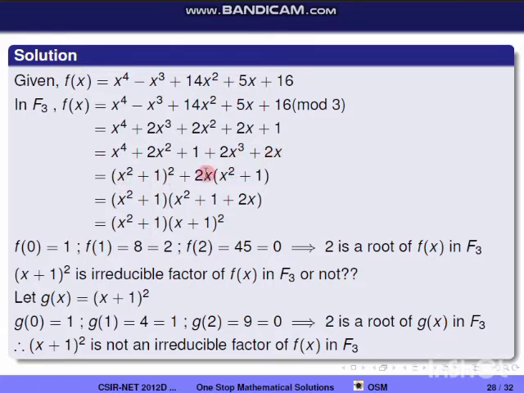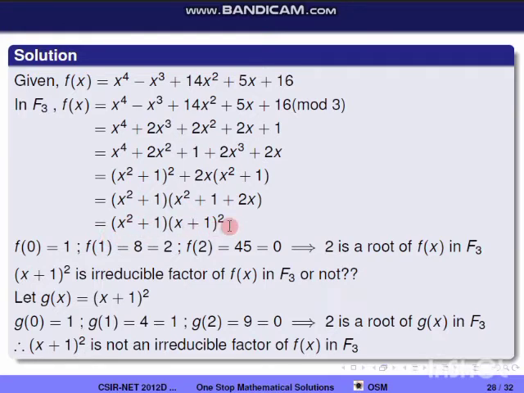and in the last two terms I am taking 2x common. So we'll get plus 2x into (x square plus 1). From both the terms I am taking x square plus 1 common. So this is equal to (x square plus 1) into (x square plus 1 plus 2x). This is the expansion of (x plus 1) whole square, so that can be replaced. So this is equal to (x square plus 1) into (x plus 1) whole square.